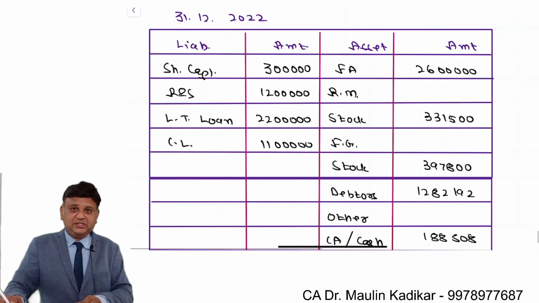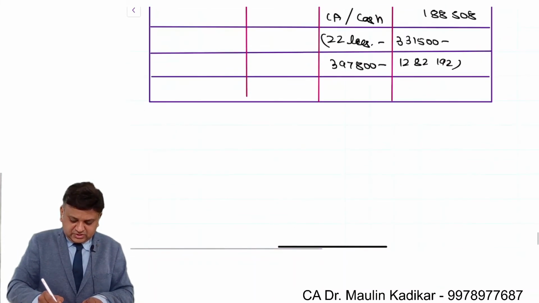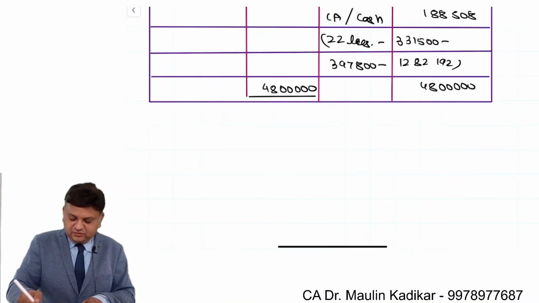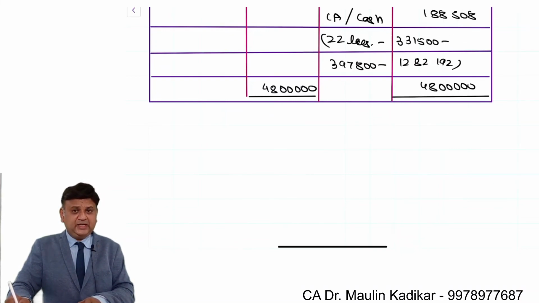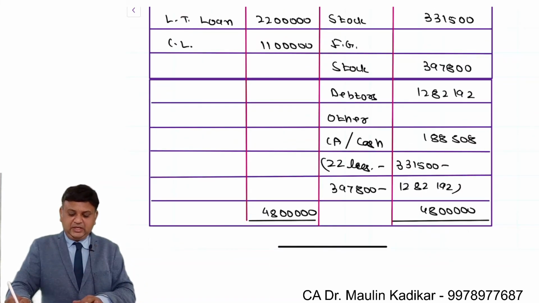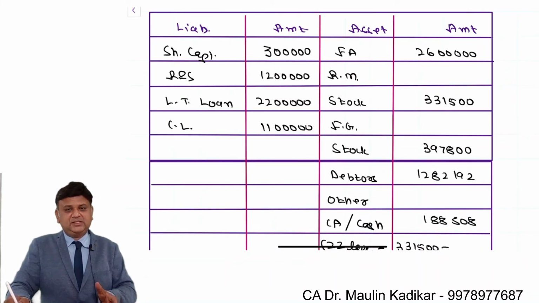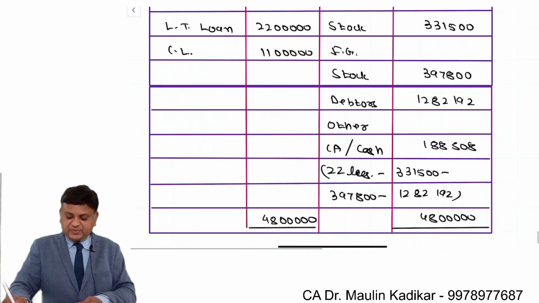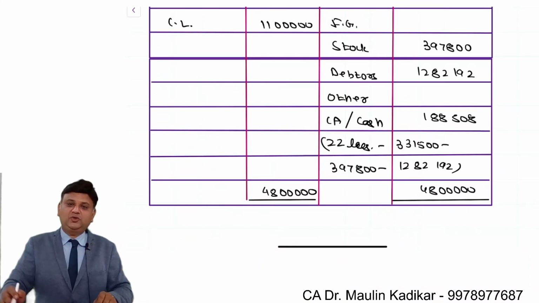This is the way the balance sheet is tallied. It is 48 lakhs on both the sides. 26 plus 22, that is 48 lakhs. Importantly friends, over here we are required to split the values so far as possible. If you mention the current assets of 22 lakhs, even in that case the balance sheet is tallied, but that is not the answer which the institute is expecting from you. The institute is expecting you to write the split so far as possible.